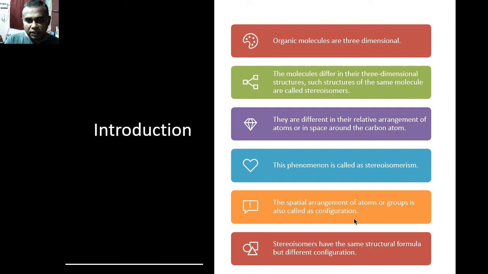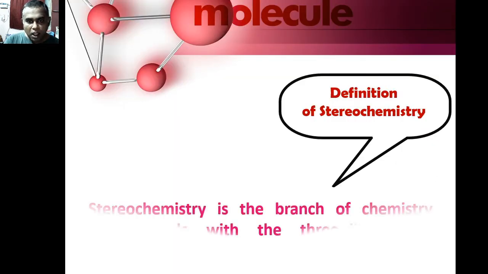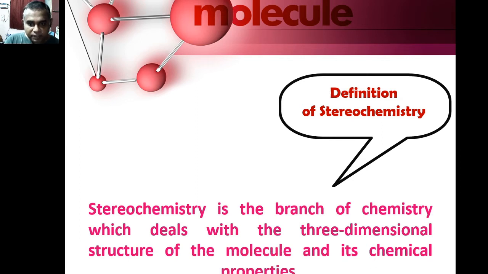The spatial arrangement of atoms or groups is also called configuration. Stereoisomers have the same structural formula but different configuration. This is the fundamental idea about stereoisomers and stereoisomerism. Stereochemistry is the branch of chemistry that deals with the three-dimensional structure of the molecule and its chemical properties.